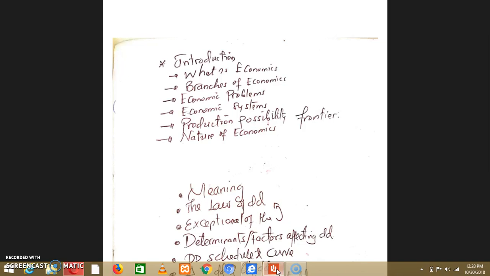Thereafter, we are supposed to move on to another part, which is production possibility frontier curve. Here, you are supposed to know the drawing of it and the meaning of it. Say production possibility frontier curve.